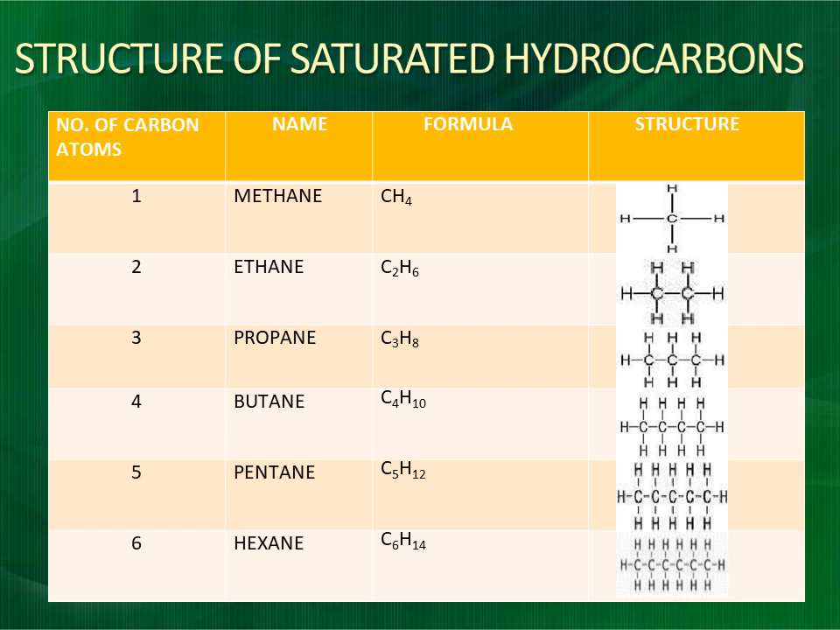Now let's talk about the structure of saturated hydrocarbons. The structure of saturated hydrocarbons is defined based upon the number of carbon atoms in them. For example, in methane the carbon number is 1, so it is referred to as methane and the formula is CH4. Similarly, in ethane the number of carbon atoms is 2 and the formula is C2H6. In propane, the number of carbon atoms is 3 and the formula is C3H8. In butane it is C4H10, pentane C5H12 and so on.